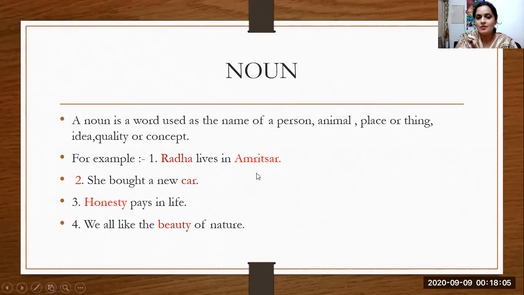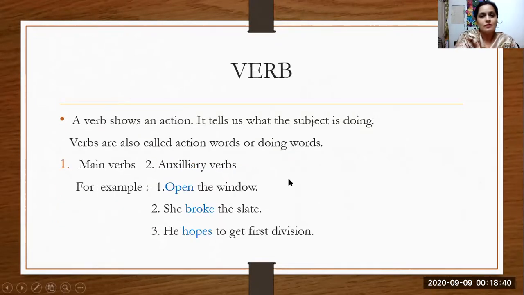Here, Radha, Amritsar, car. All these words are nouns because they are the name of a person, name of a place, name of a thing. Okay, honesty we can't see, we can't touch, but we can feel, because it's the name of some feeling. It is something that has a name, honesty, and we can feel that, so that is a noun. So once you are clear what a noun is, you can easily use any word as a noun.